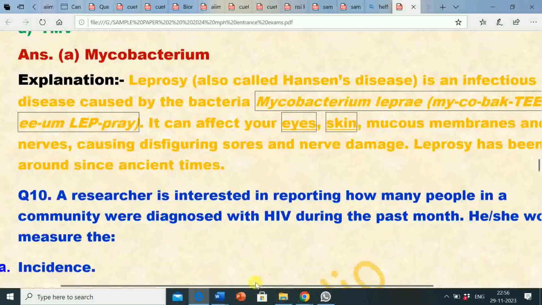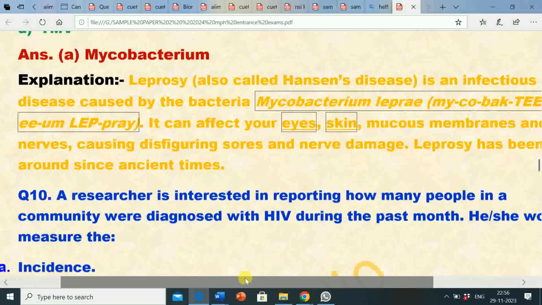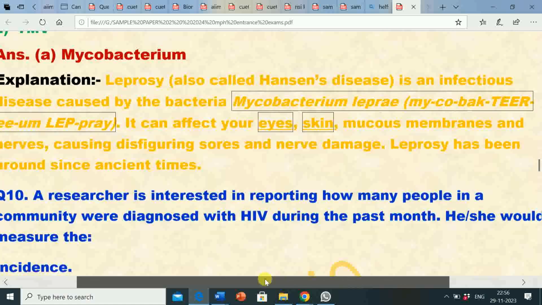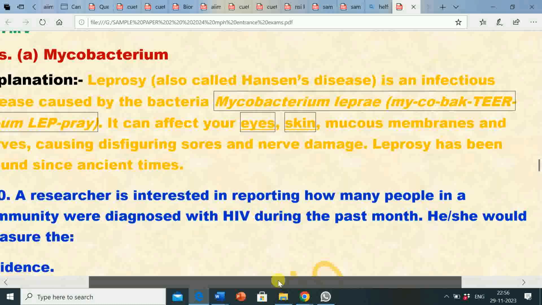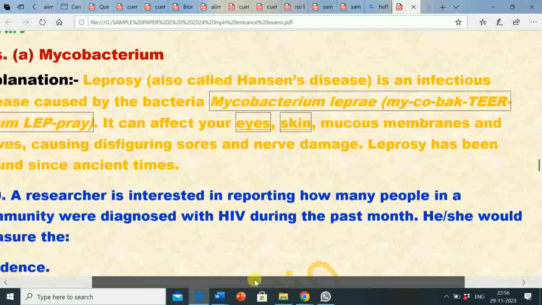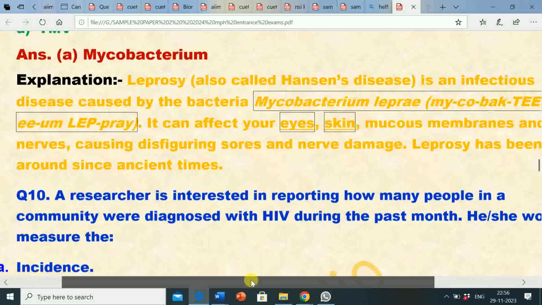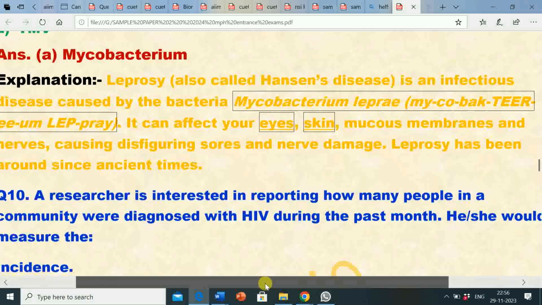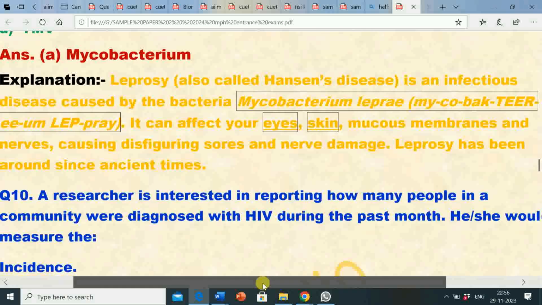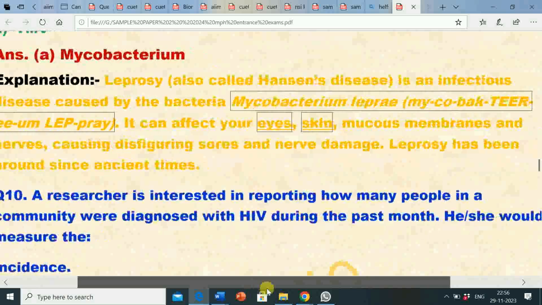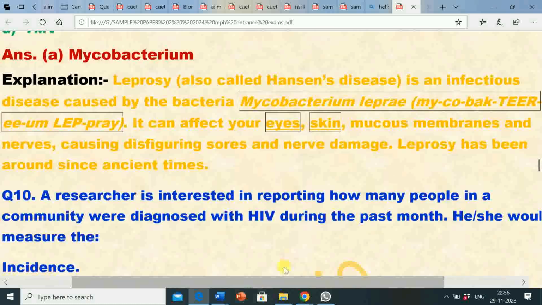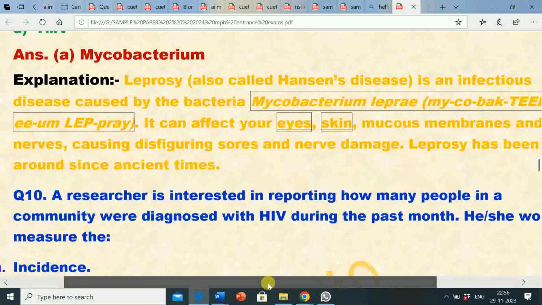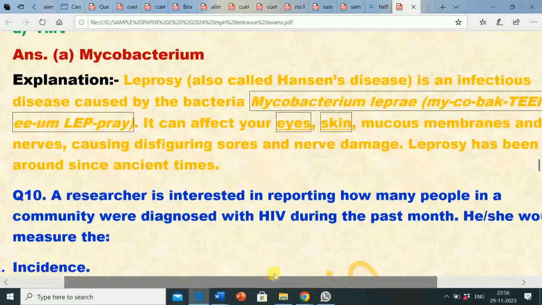Its explanation: leprosy, also called Hansen's disease, is an infectious disease caused by the bacteria Mycobacterium leprae. It can affect your eyes, skin, mucous membranes and nerves, causing disfiguring sores and nerve damage. Leprosy has been around since ancient times.